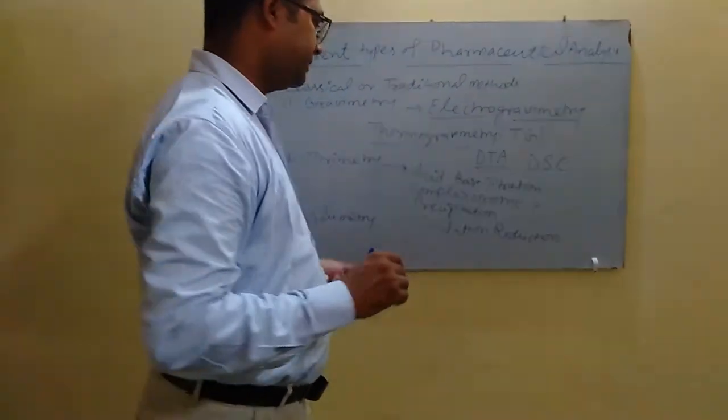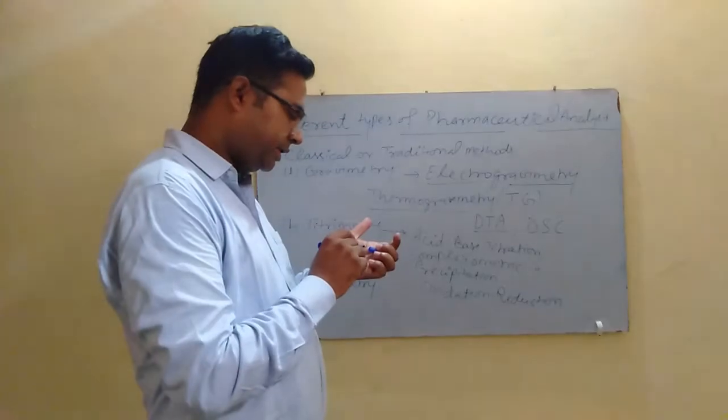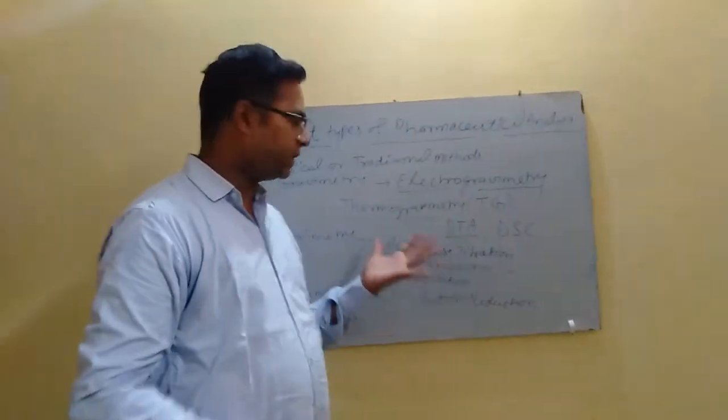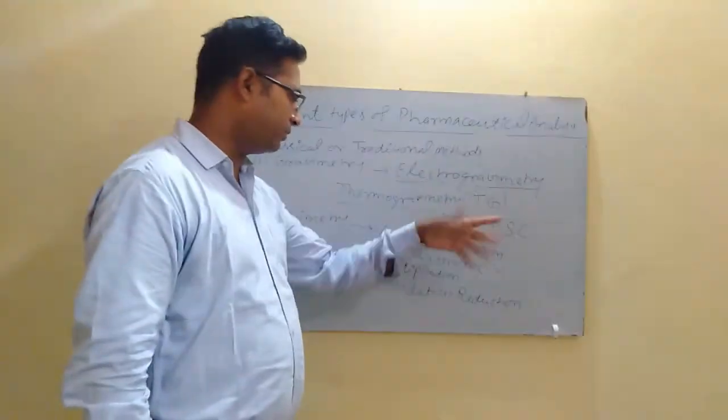In acid-base titration, by using a suitable indicator to denote the endpoint, we can determine the strength of acid solution or base solution and vice versa.